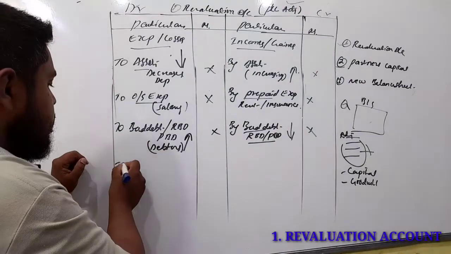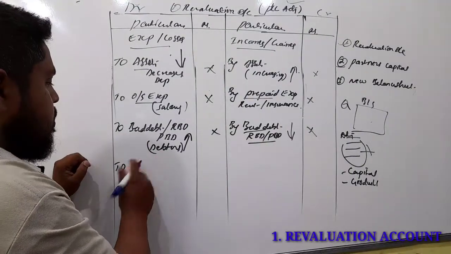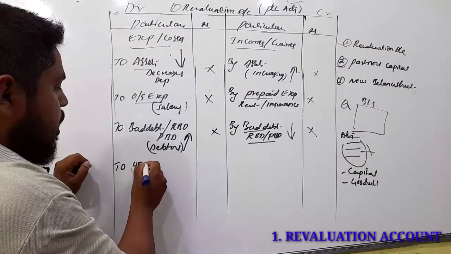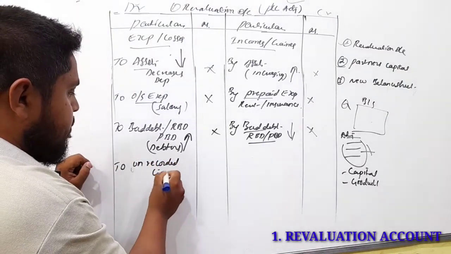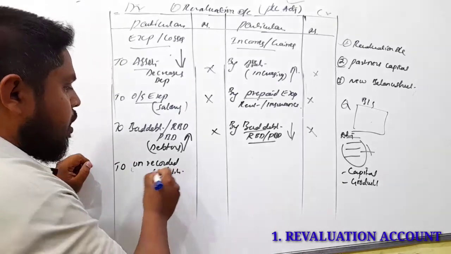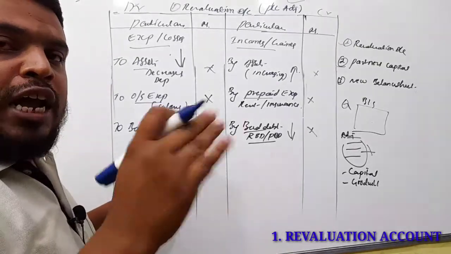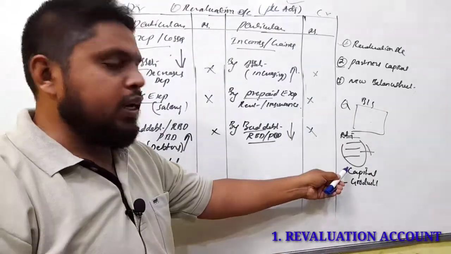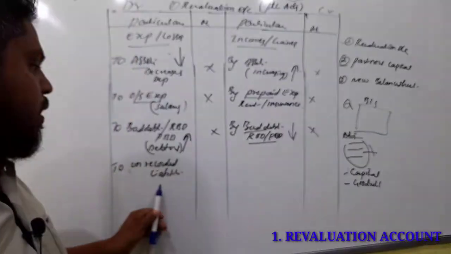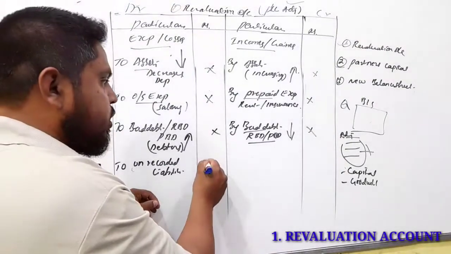So next, unrecorded liability. Unrecorded means those liabilities not recorded in the books of accounts, they are given separately in the adjustment. There is unrecorded liability, debit side.